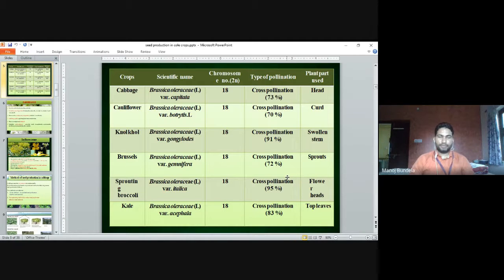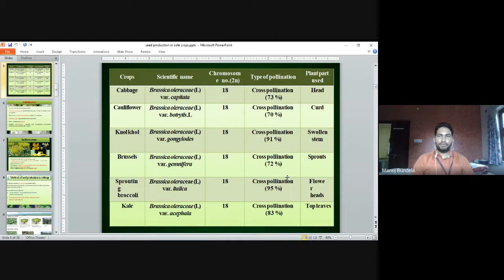So these are the different crucifers or Brassicaceae vegetables, meaning cole crop vegetables, with their plant part used, chromosome number, and type of pollination. They all have the chromosome number 2n is equal to 18, in cabbage, cauliflower, knolkhol, Brussels sprout, sprouting broccoli, and kale. The type of pollination is cross-pollination. They are all cross-pollinated crops. And the plant part used is different.